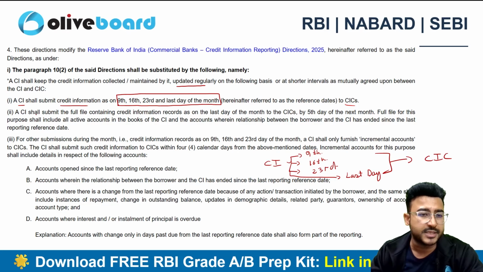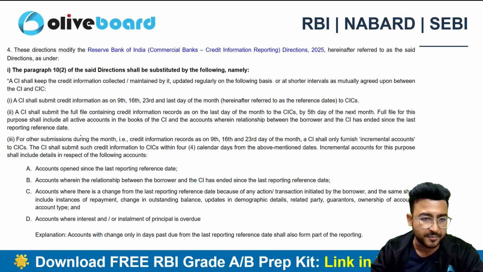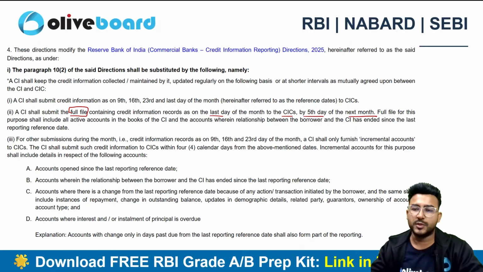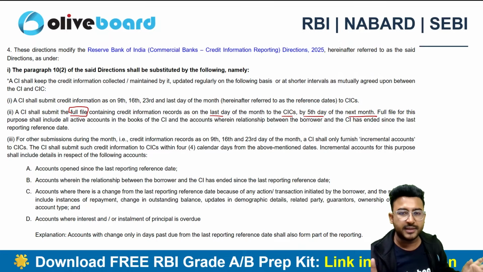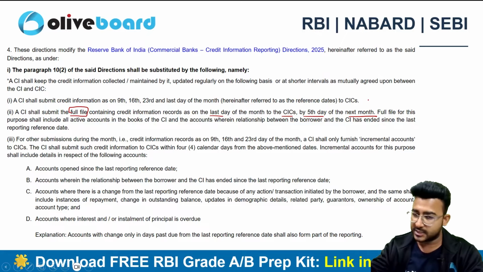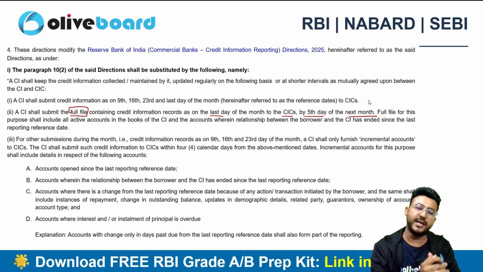A credit institution shall also submit a full file. So they also have to submit a full file containing the credit information records on the last day of the month to the CIC by 5th of the next month. So the cumulative data, whatever happened in the month, needs to be submitted in the full file by 5th of the next month. So let's suppose it's the January data.